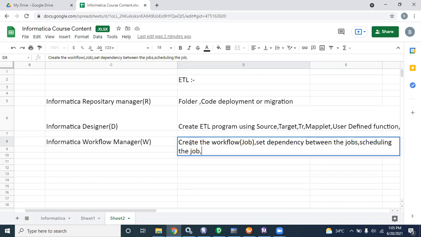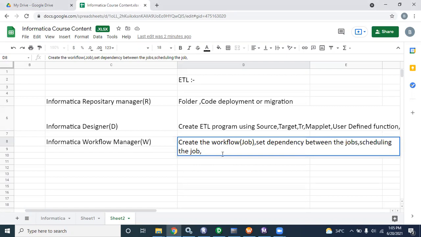Suppose you want email notification. Suppose one of your jobs has failed. Why did it fail? Production support people cannot monitor everything. Maybe they will monitor rigorously, but sometimes they miss, right? For that reason, you have to send an email notification that your job is a success or failure, those kinds of things also.